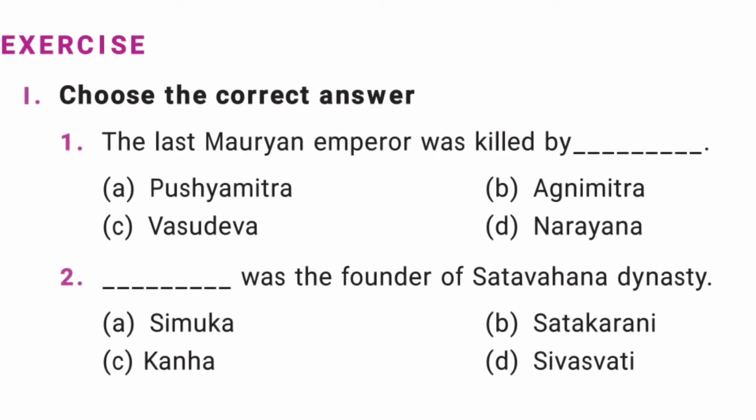The first Roman letter is choose the correct answer. The first question is the last Mauryan emperor was killed by dash. Pushyamitra, Agnimitra, Vasudeva, Narayana. The correct answer is option A, Pushyamitra.